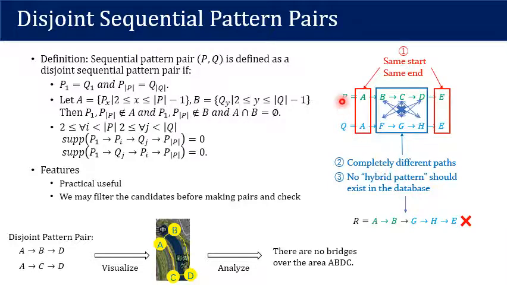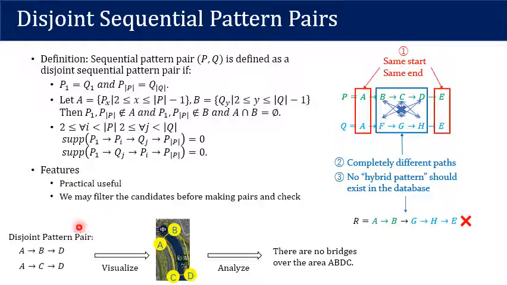For example, if we say pattern P is disjoint with pattern Q, then if we take a part from pattern P and another part from pattern Q to form a hybrid pattern R, we should know that the support of pattern R is 0. So this disjoint frequent sequential pattern pair can not only be mined with the idea we described before, it is also very practically useful.